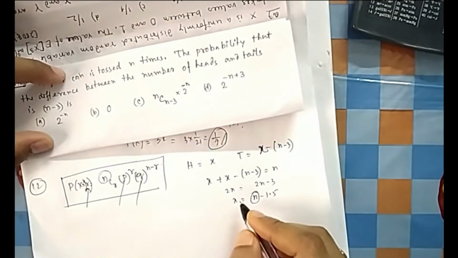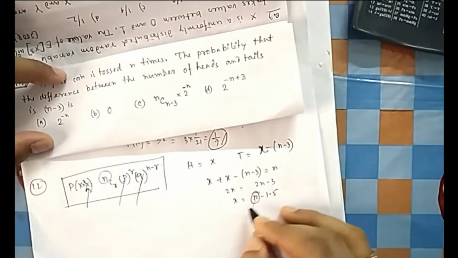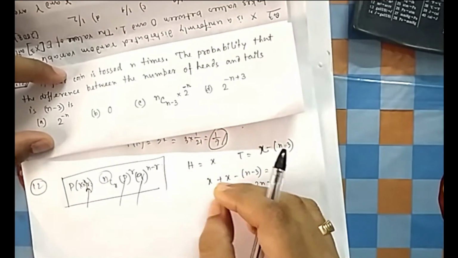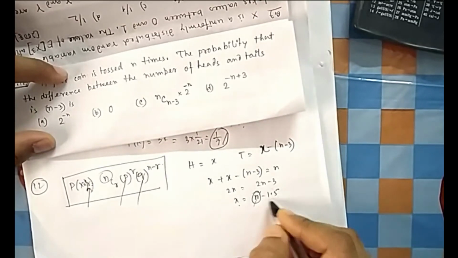n cannot be a fraction. Can n be a fraction? You cannot toss 1.5 times. You cannot toss 2.5 times. So n cannot be a fraction. x also cannot be a fraction. You cannot have heads 2.2 times. Either it will be 2 times or it will be 3 times. There is no fraction in the number of heads or the number of tails. So if n is not a fraction, this is not a fraction. So how can 1.5 come? So this case is not possible.